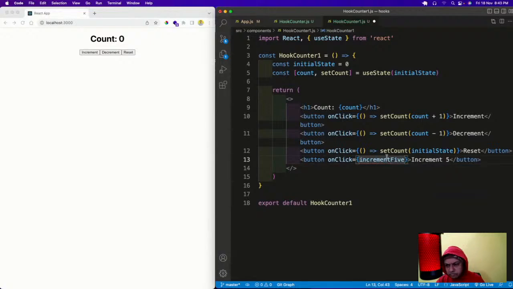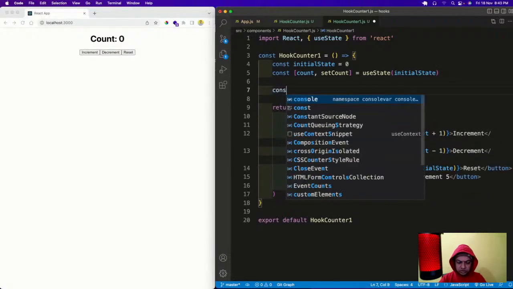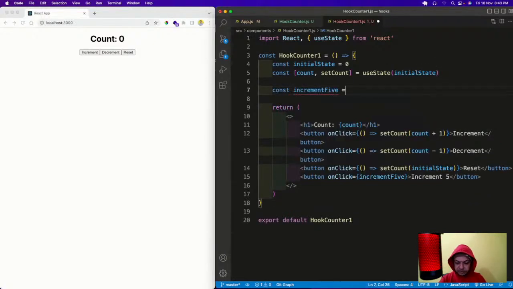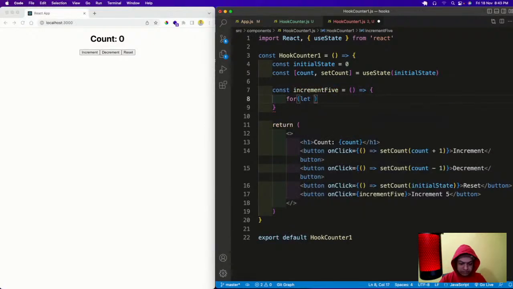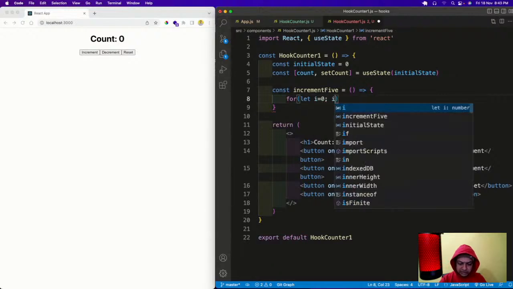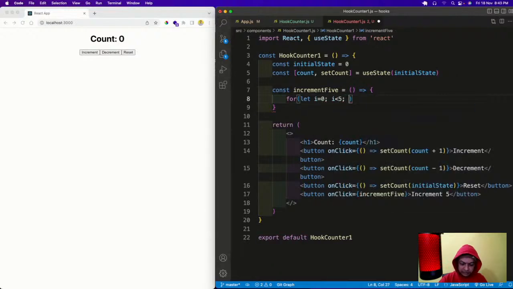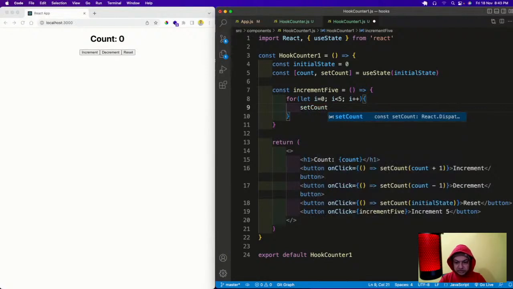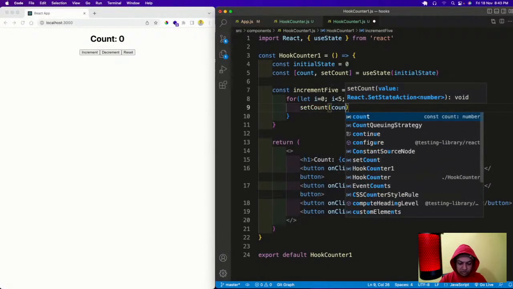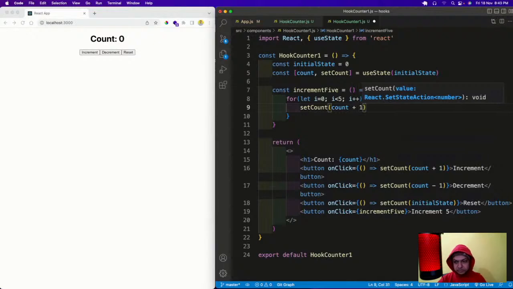I'll go here and write const increment5 equal to, and I'll have a simple for loop: for let i equal to 0, i is less than 5, i plus plus, and setCount is count plus 1. Okay, save it.